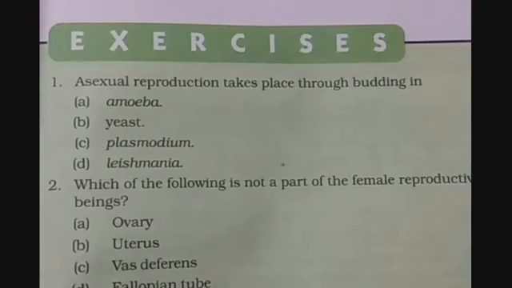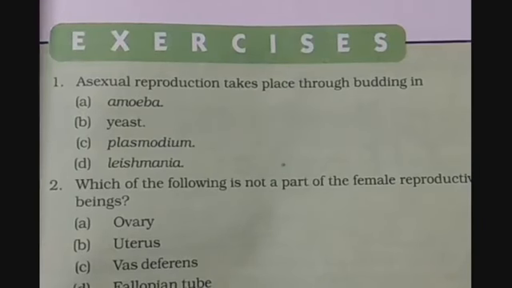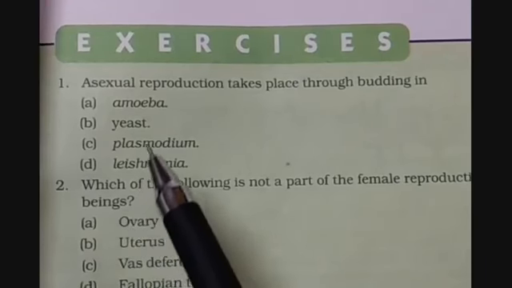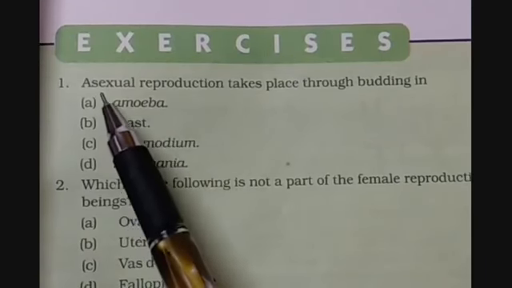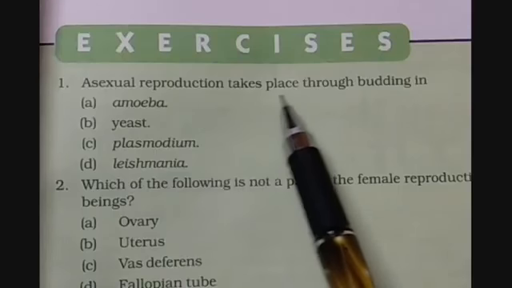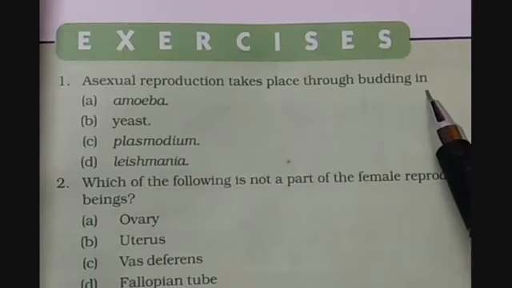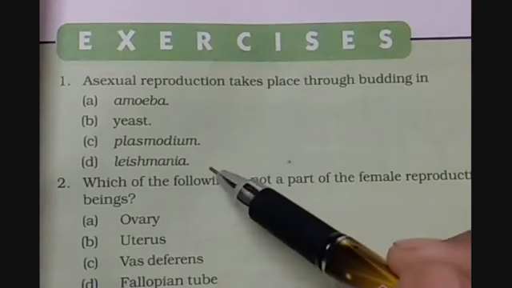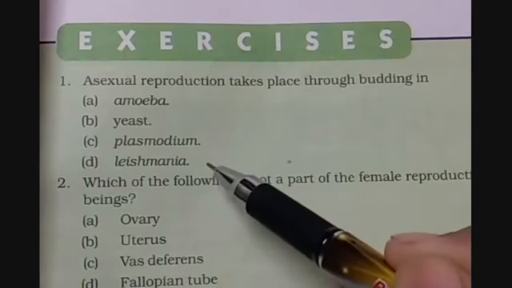So children, here we are with the exercise of this chapter, and the first question is an MCQ and it says asexual reproduction takes place through budding in. The options are amoeba, yeast, plasmodium and leishmania.